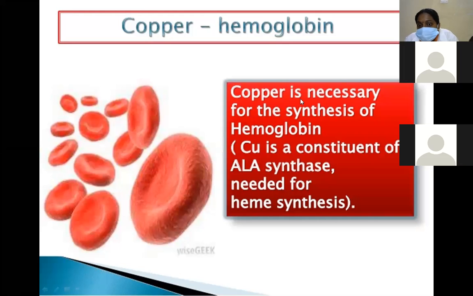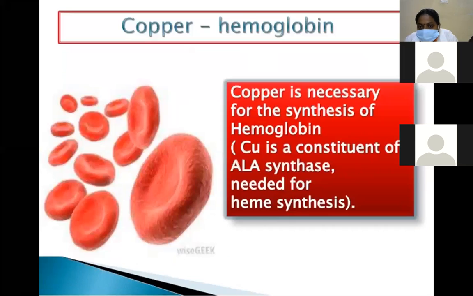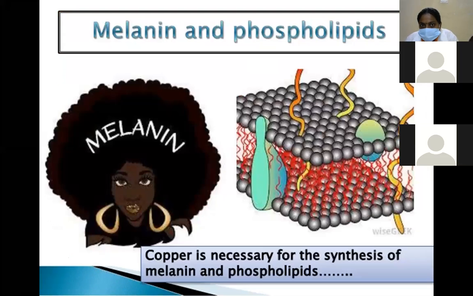Copper is mainly essential for the synthesis of hemoglobin. Copper is also a constituent of several enzymes, for example ALA synthase, delta aminolevulinic acid synthase. So copper is mainly essential for the synthesis of hemoglobin. Copper is also necessary for synthesis of melanin and phospholipid. Melanin is formed in the presence of the tyrosinase enzyme.